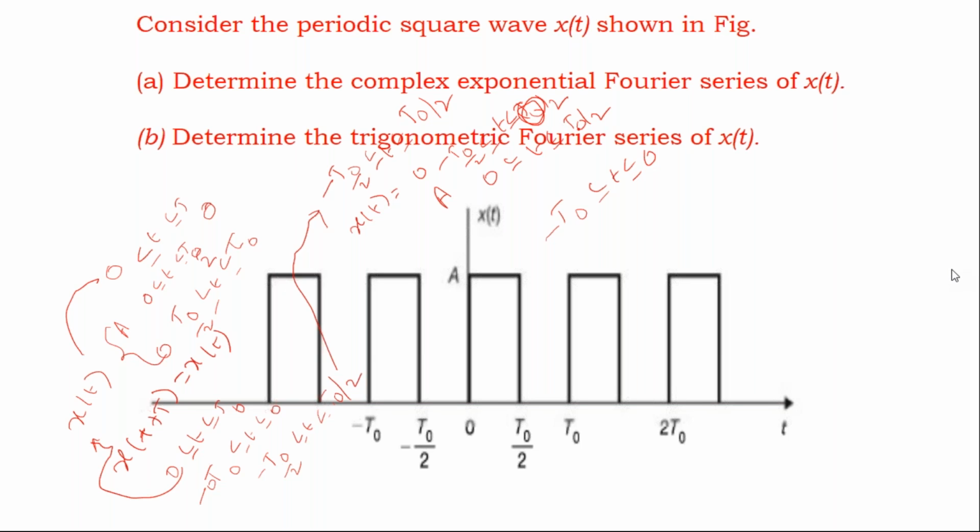That is important. When I say A, throughout this minus t naught to 0, is the amplitude A? No, right, Sri Lakshmi? So the period is important. Mention from which duration to which duration the amplitude is A. Please post it in the chat box. I want the expression for x of t from minus t naught to 0.